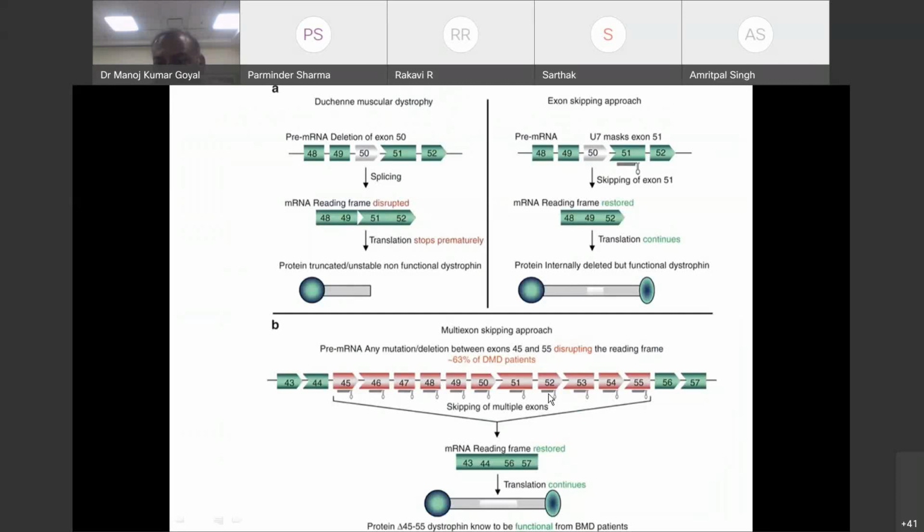Sir, why are we using steroids in a genetic disease when there is no inflammation? Steroids decrease inflammation.